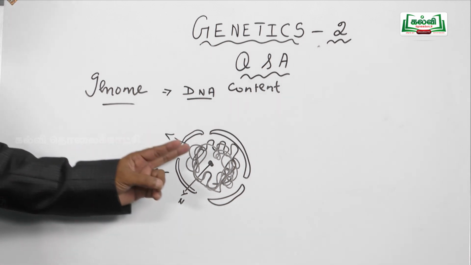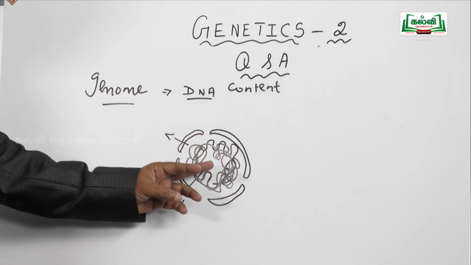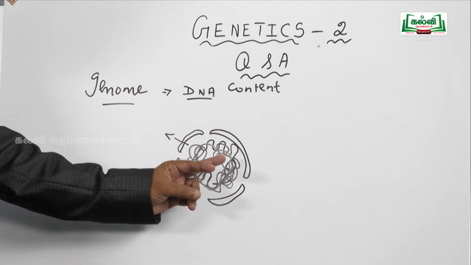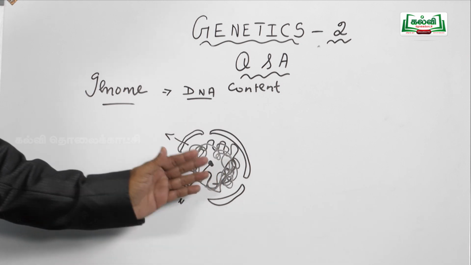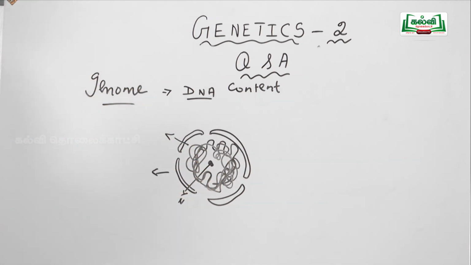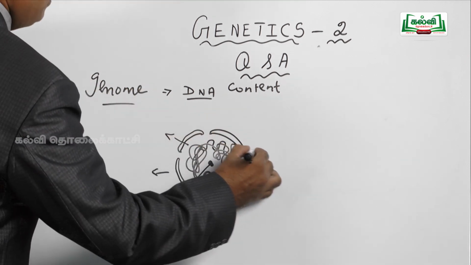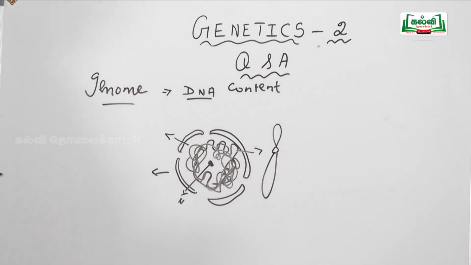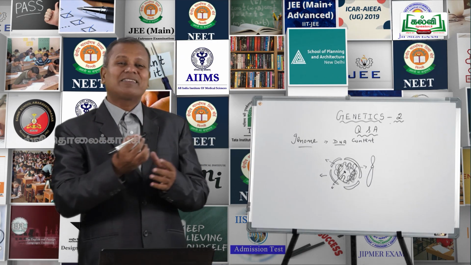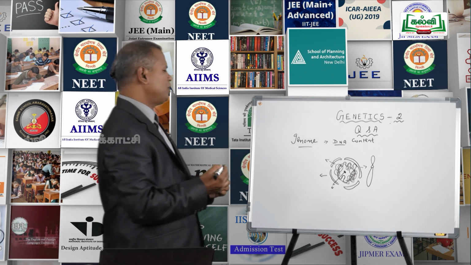The genetic material or the genes, the DNA or the nucleotides present in the chromatin reticulum present inside the nucleus, controls the characters. At the time of cell division, this chromatin reticulum condenses to form the chromosomes, you know pretty well. The question is, genes for cytoplasmic male sterility. What is the role of cytoplasm?